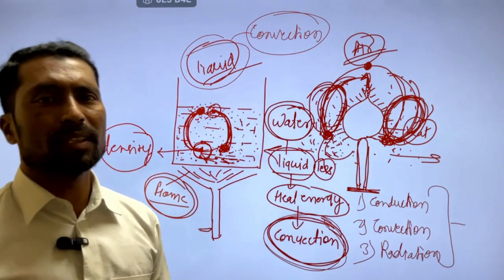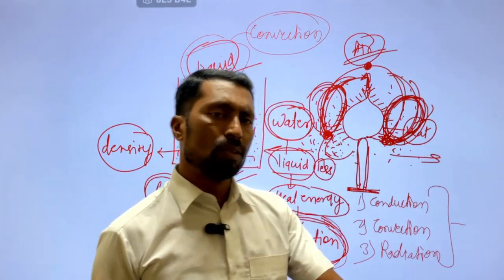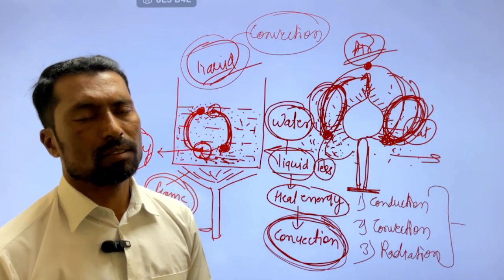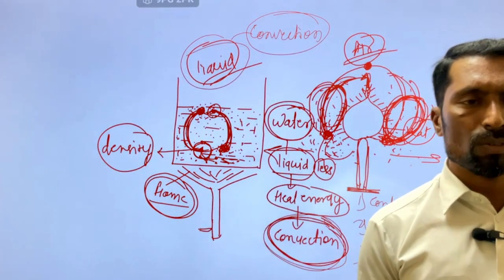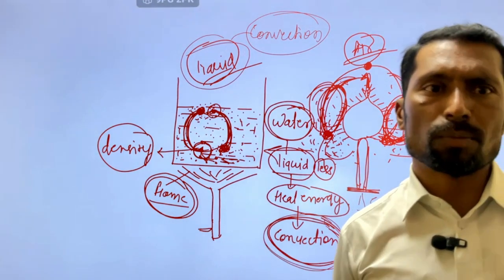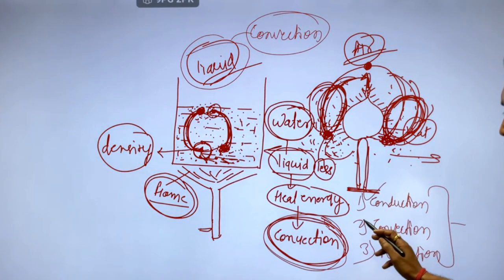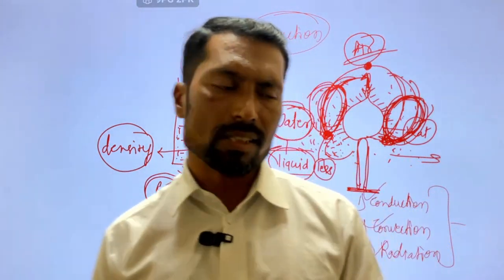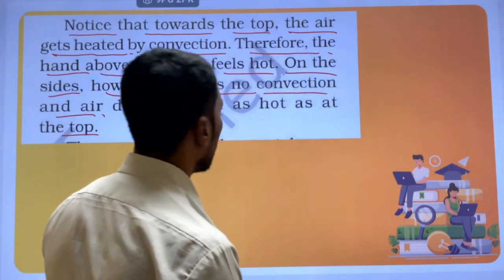From these, an object can transfer heat energy from a hot object to a cold object, or from hot particles to cold particles. This is the transformation of energy from one place to another. And what are the ways heat energy can transfer? Heat energy can transfer with conduction, with convection, and with radiation. We already discussed this. Next, this is also discussed in a lecture.